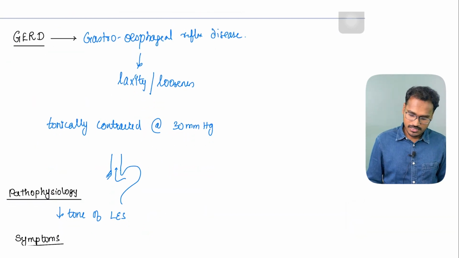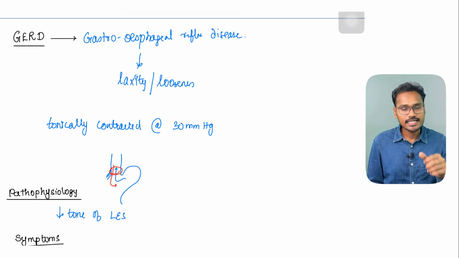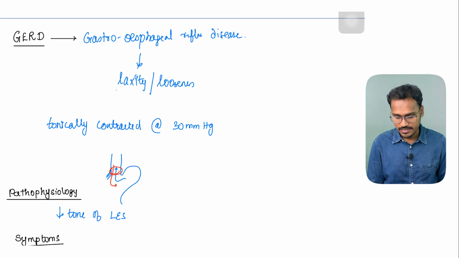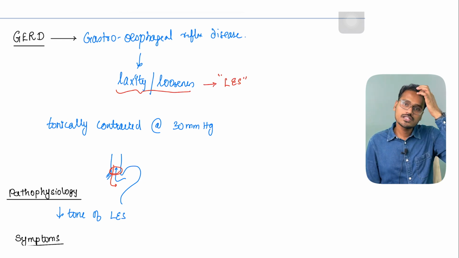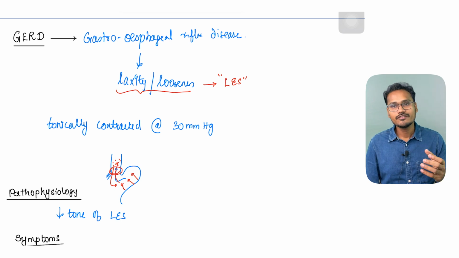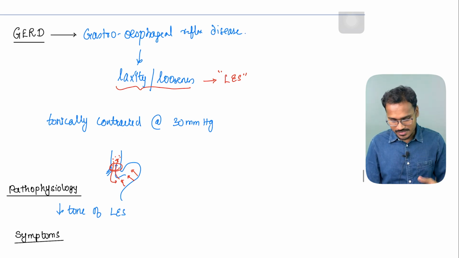Here what happens is the lower esophageal sphincter, when the food is delivered into the stomach, it has to close back again. But what happens here is it is lax. Lax means it is loose, we can say. There is laxity or looseness of the lower esophageal sphincter. Because of this, when the acid is being secreted, this acid can reflexively enter into the esophageal area. So what will they do? They will start eroding the esophagus.